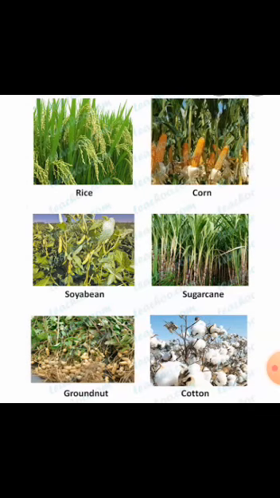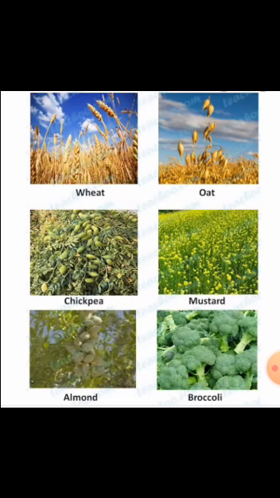Kharif crops are sown in rainy season and generally in the month of June and harvested in September. Some examples of Kharif crops are paddy, soybean, groundnut, corn, sugarcane, cotton, etc. Rabi crops are grown in winter season and basically from the month of October and harvested in the month of March. Examples of Rabi crops are wheat, oat, chickpea, mustard, almond, broccoli and many more.